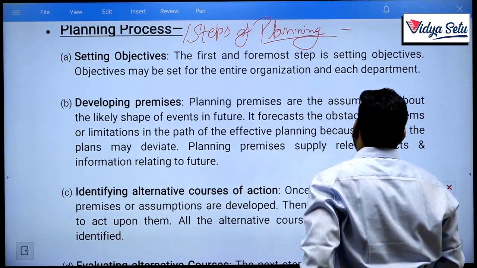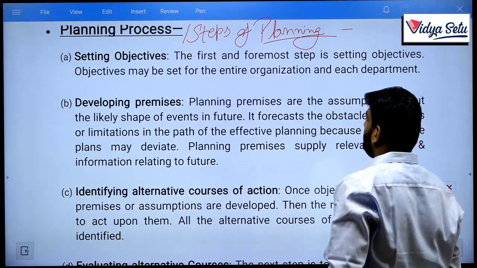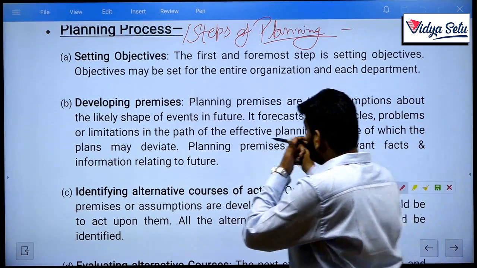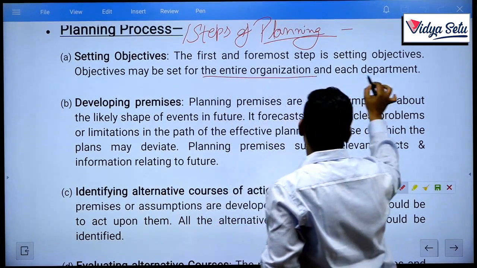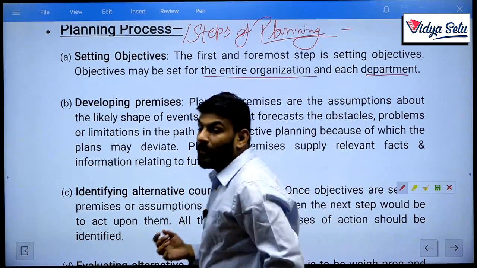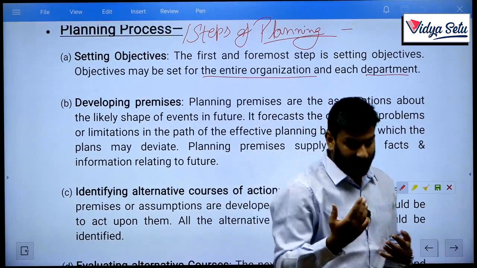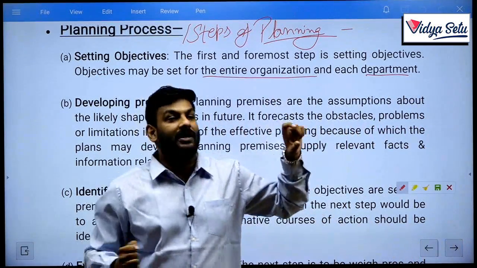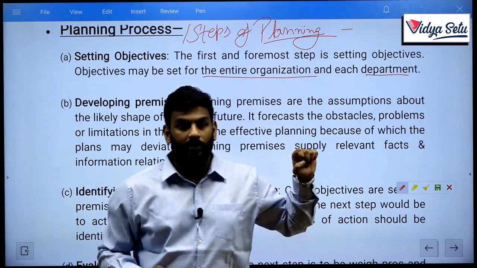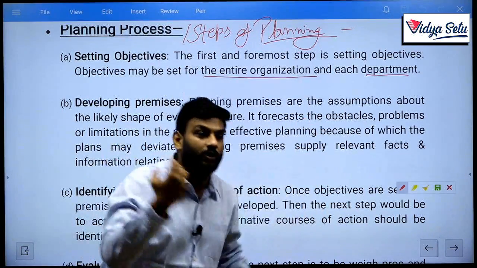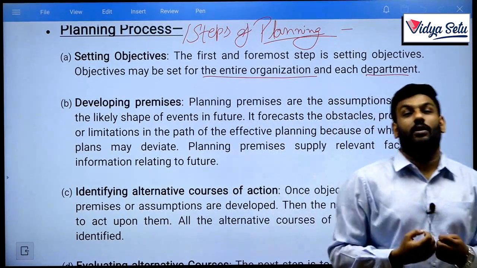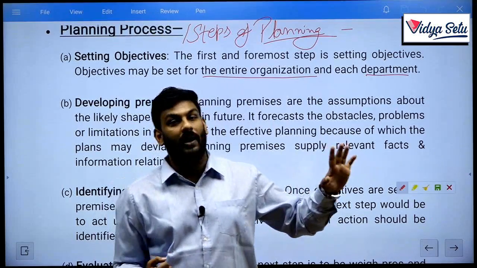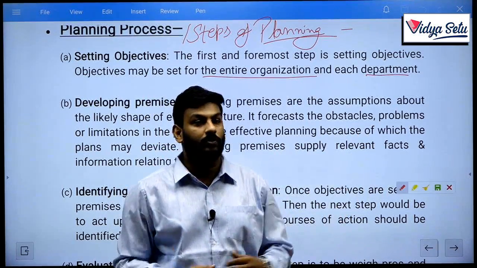First and foremost step is setting objectives. Objectives may be set for the entire organization and for each department. How? Let's discuss. For example, top management asks you to do a project in 10 days. This is the strategy formulated by top management; they want your project completed in 10 days. They made a plan for how you can do it.